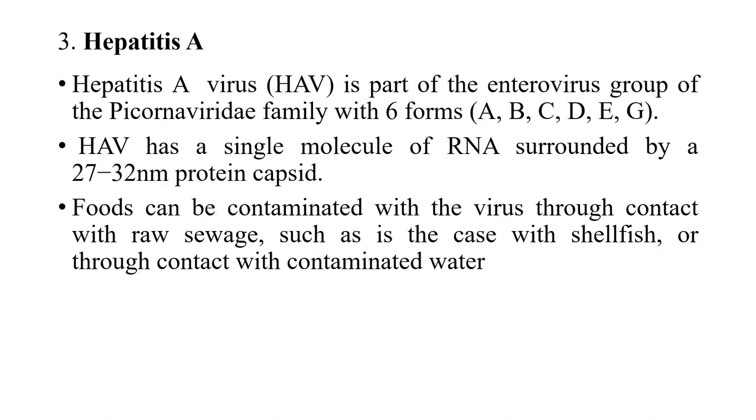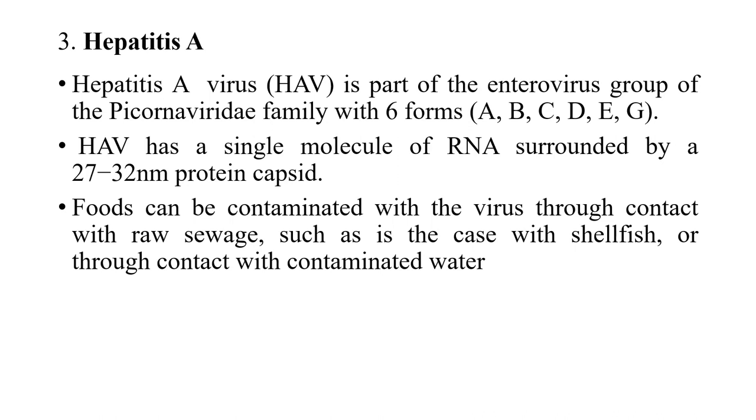The third one is hepatitis A, and this hepatitis A virus is a part of the enterovirus group of the Picornaviridae family with the 6 forms, that is hepatitis A, B, C, D, E and G, and the hepatitis A virus has a single molecule of RNA which is surrounded by a 27 to 32 nanometer protein capsid, and the food can be contaminated with the virus through contact with raw sewage, such as in the case with shellfish, or through contact with contaminated water.